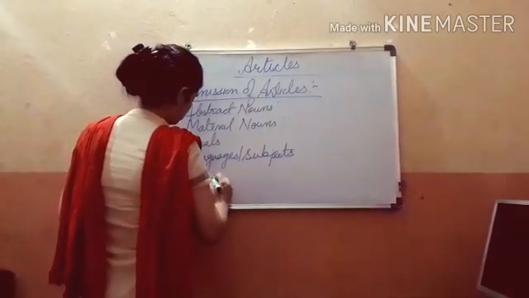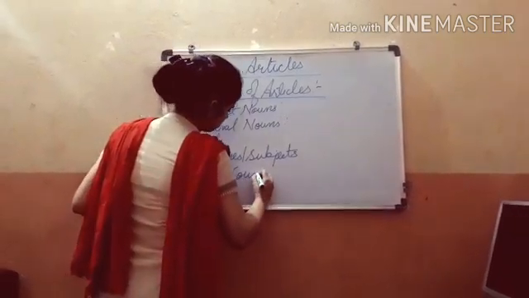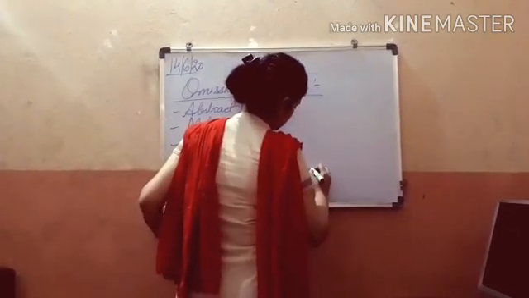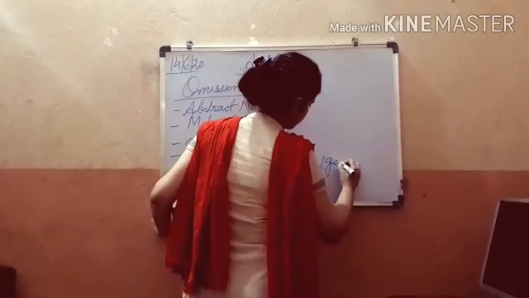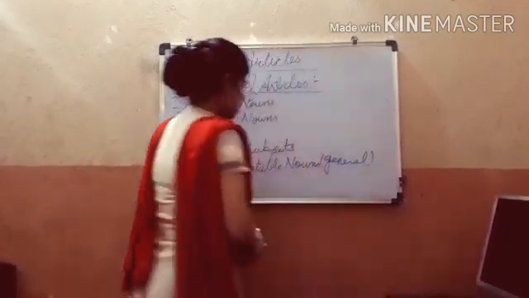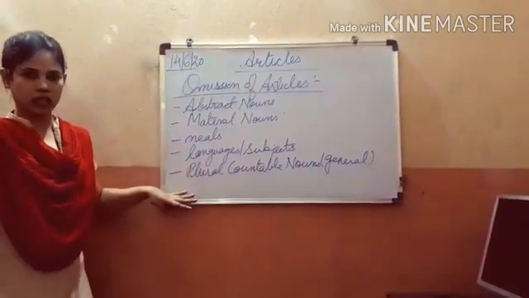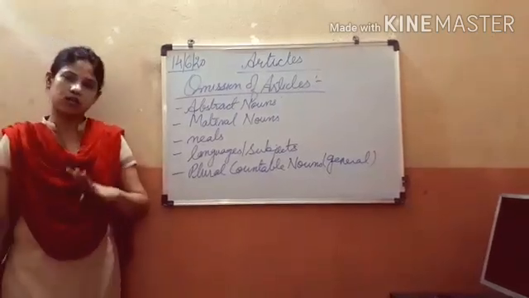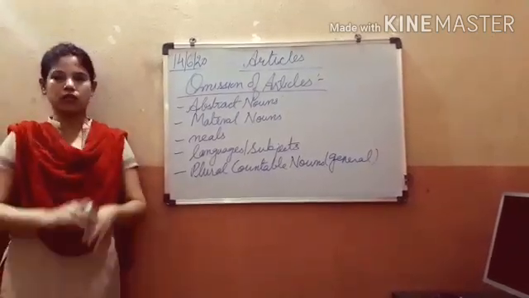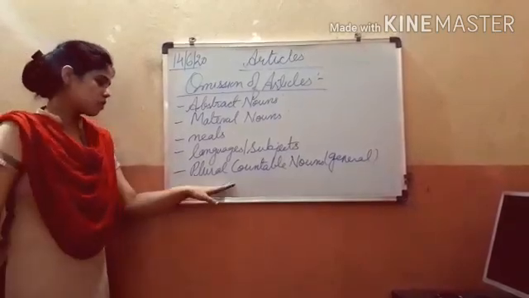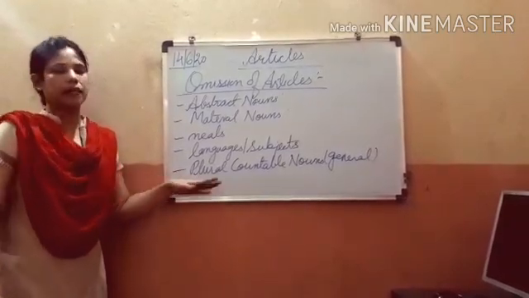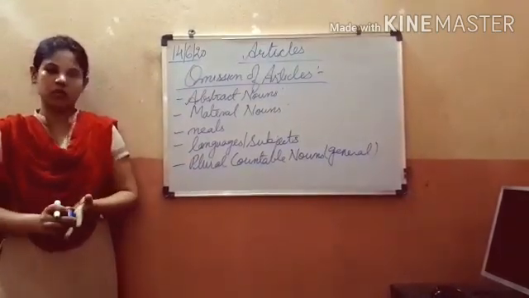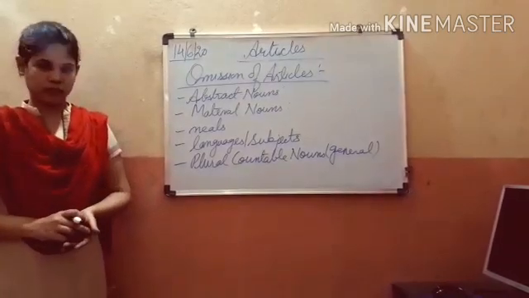Then before plural countable nouns, if it is in a general sense. If in general we are talking, that will also not take any article. For example, cows give milk. Now in general we are talking about all the cows that give milk, so it will not take any article. Like children like sweets. So children like sweets is common in general, so we don't use any article before that.